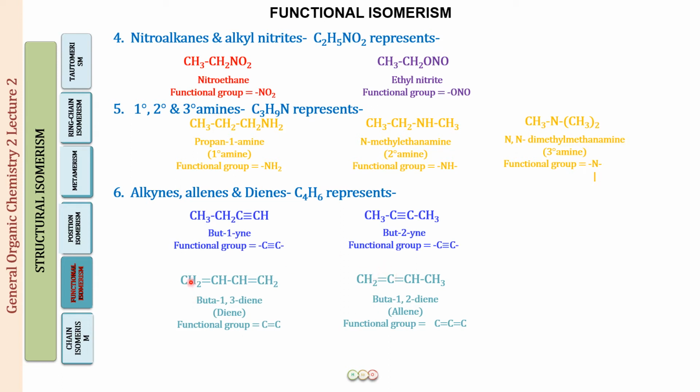Okay, here we had alternate and here we have at consecutive positions. So this is a buta-1,2-diene, which we commonly call an allene. The functional group is again the same, the carbon-carbon double bond. So but-1-yne and buta-1,3-diene, this is going to be functional isomerism.